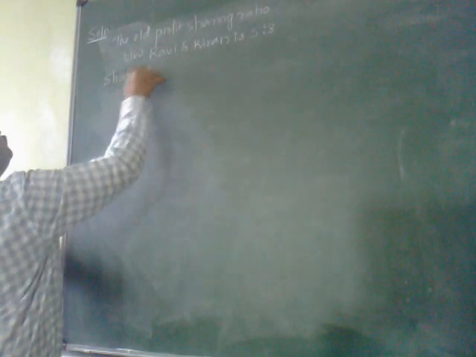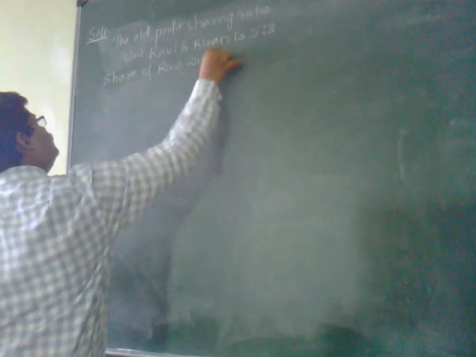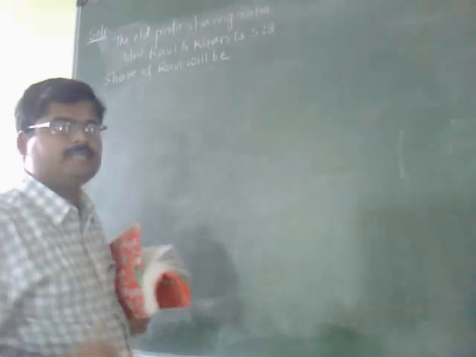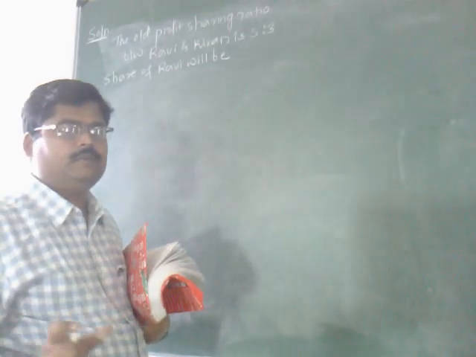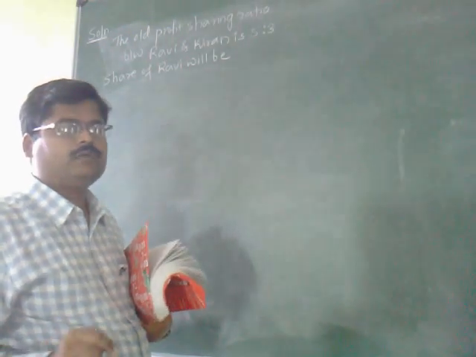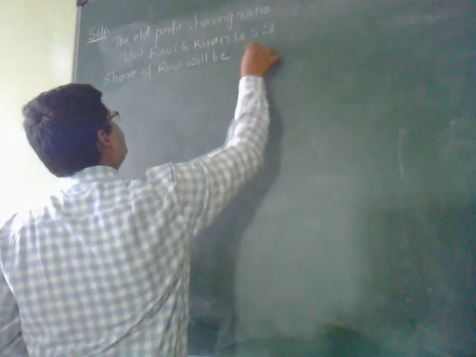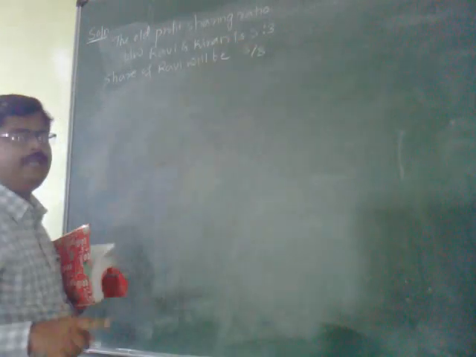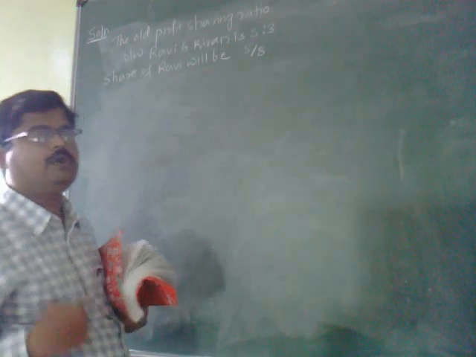Share of Ravi will be: 5 plus 3 equals 8. The total share will be 8. Out of that, 5 by 8 will be the share of Ravi, and the remaining 3 by 8 will be the share of Kiran.